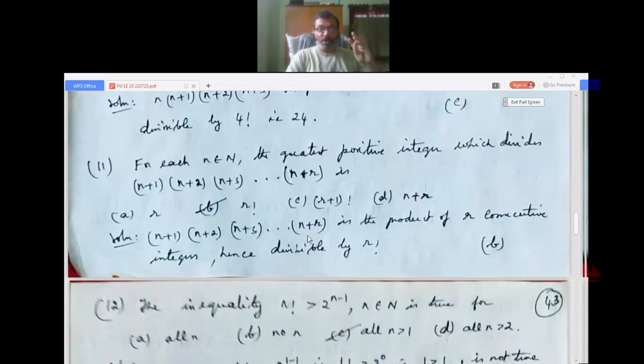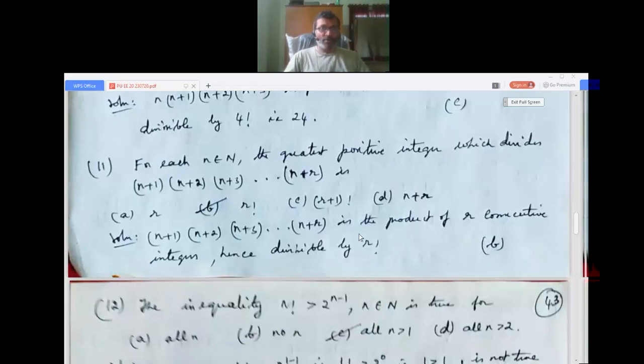It is a product of r consecutive integers, hence divisible by r factorial. So n plus 1 into n plus 2 into n plus 3 till n plus r is a product of r consecutive integers, hence divisible by r factorial. So it is option B, divisible by r factorial.